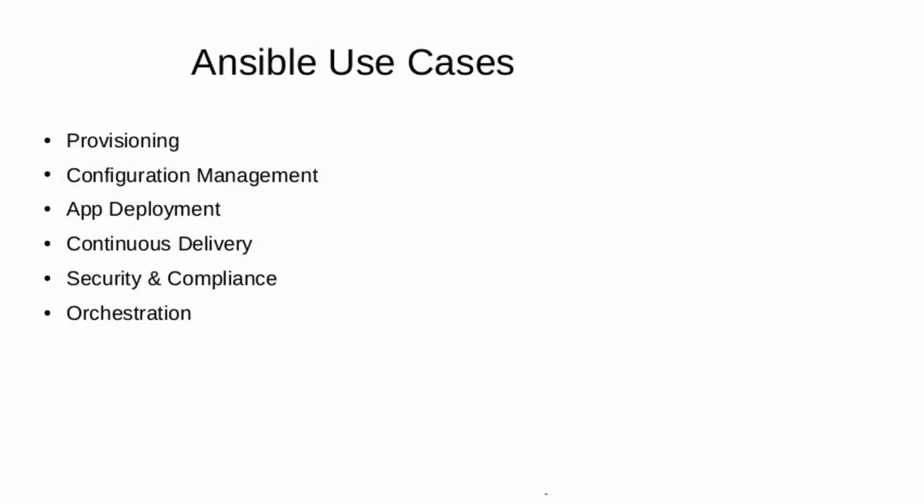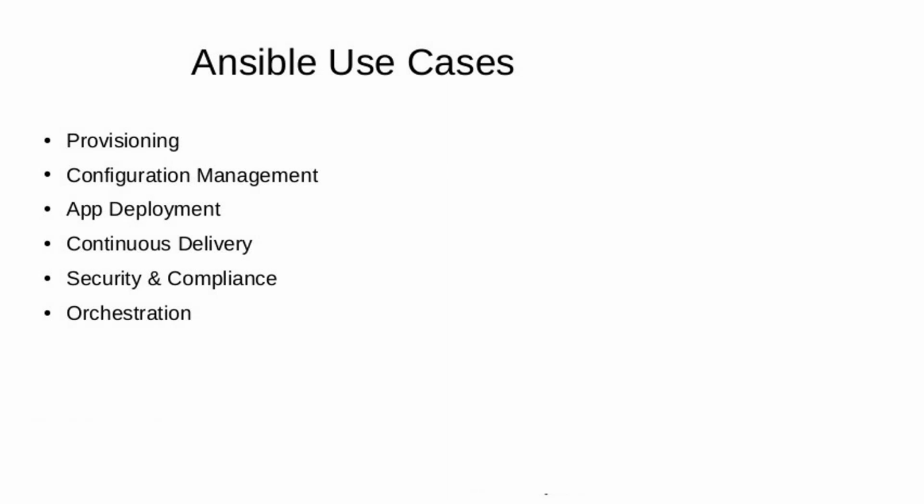Ansible use cases: provisioning. Provisioning means server creation, instance creation. Then configuration management, and application deployments. Using Ansible, we can deploy a number of applications.